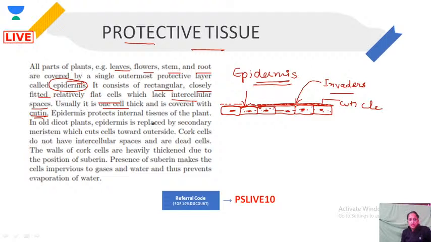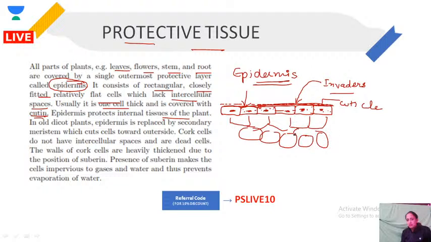It protects internal tissue. There are different types of tissue present inside the plant, so it gives protection to all these different tissues which are present inside the plant.